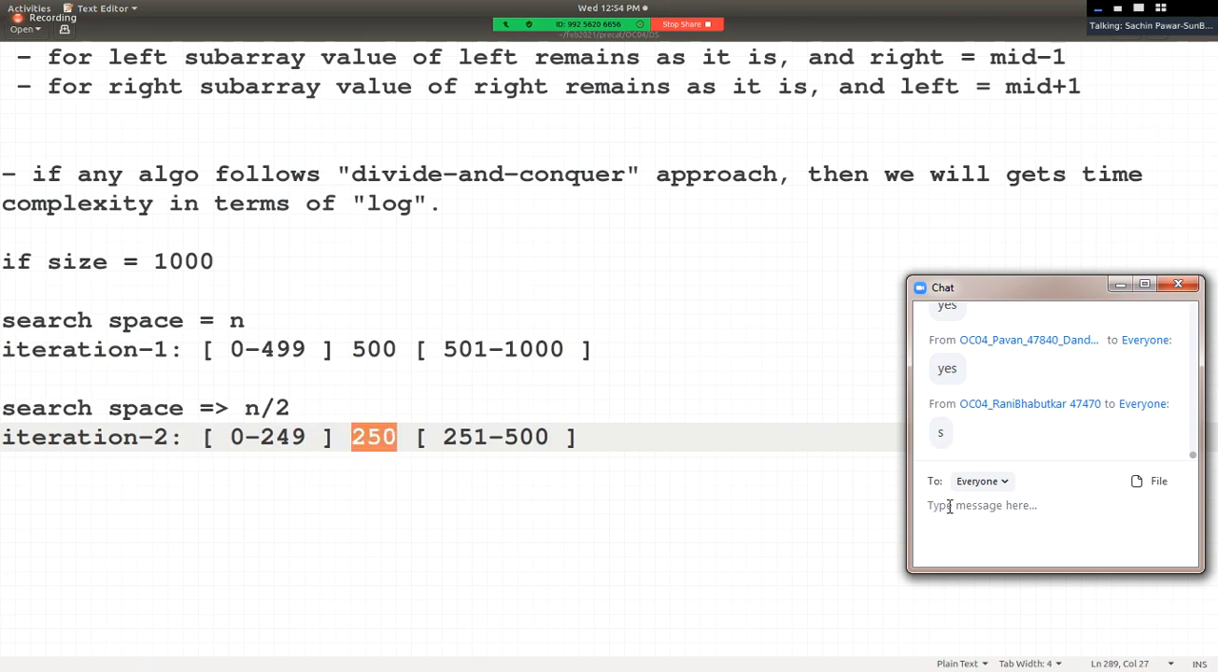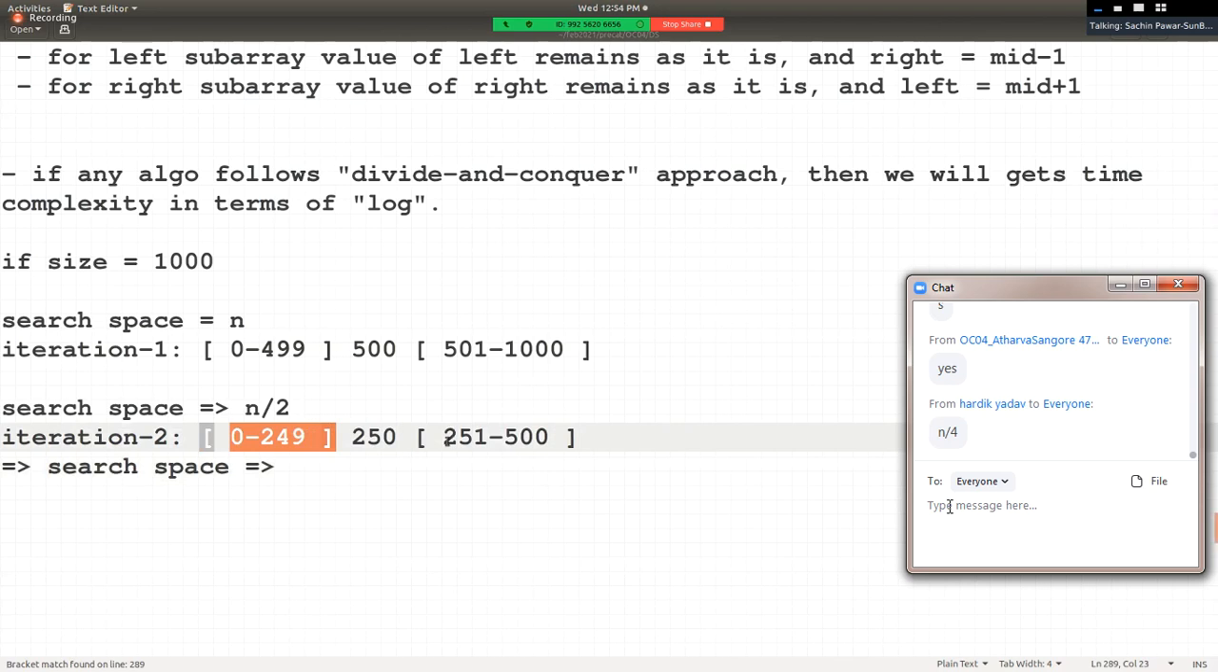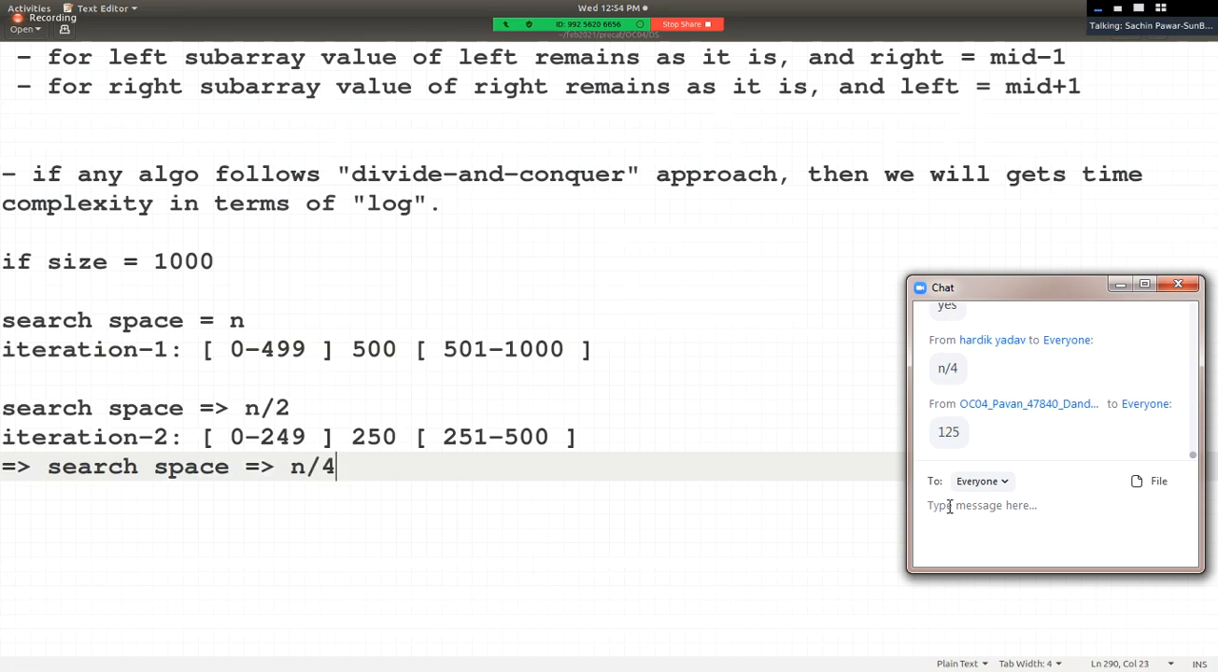It means again we are calculating the mid position, and if the key is not found over here, then either we'll search the key in the left sub array or in the right sub array. Do you agree with this? Right? It means after the second iteration, if you want to go to the third iteration, either we'll search into the first 250 elements or the second 250 elements. It means the search space is again getting reduced by half.